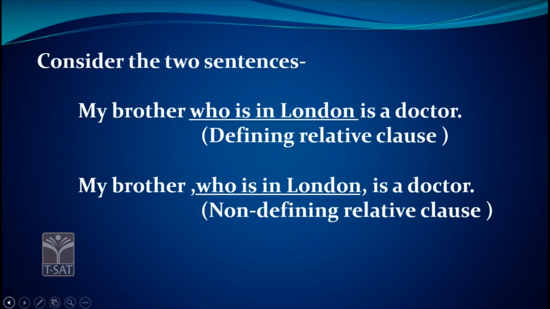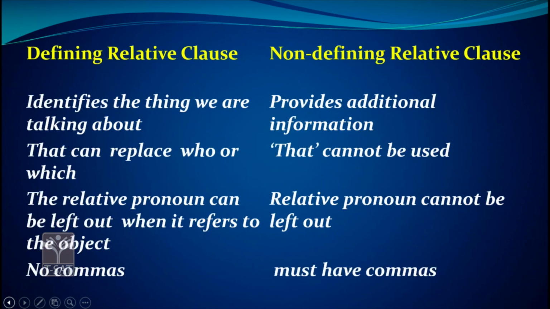Did you see any difference here? A defining relative clause is not separated by commas, whereas a non-defining relative clause is separated by commas within a sentence. And there are some other differences between defining and non-defining relative clauses. Let us see them. A defining relative clause identifies the thing or person we are talking about.